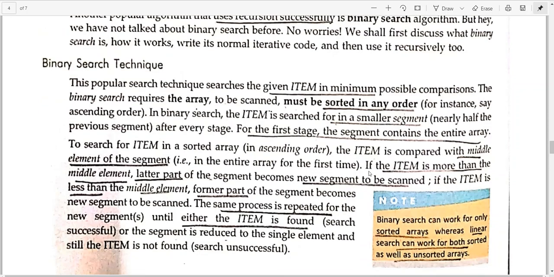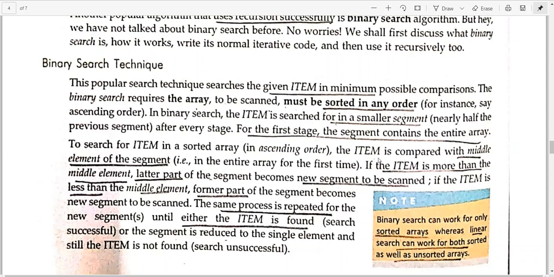Item is the variable that contains the element that is to be searched. And the most important thing, you will be reducing the size of the list by half in every step.